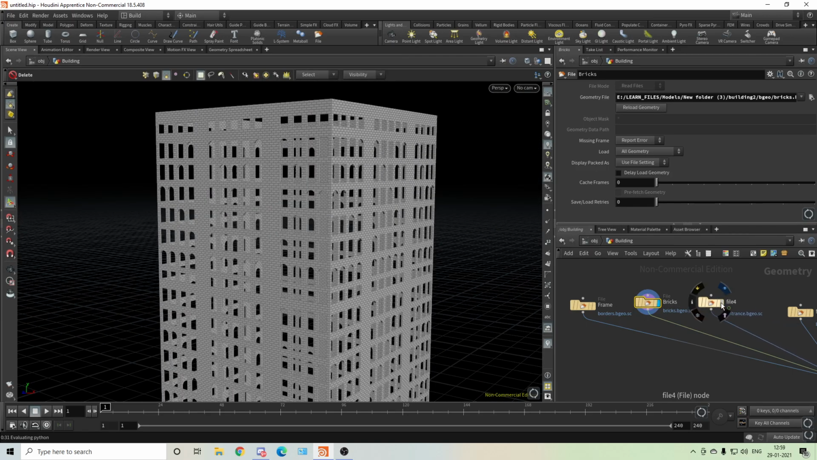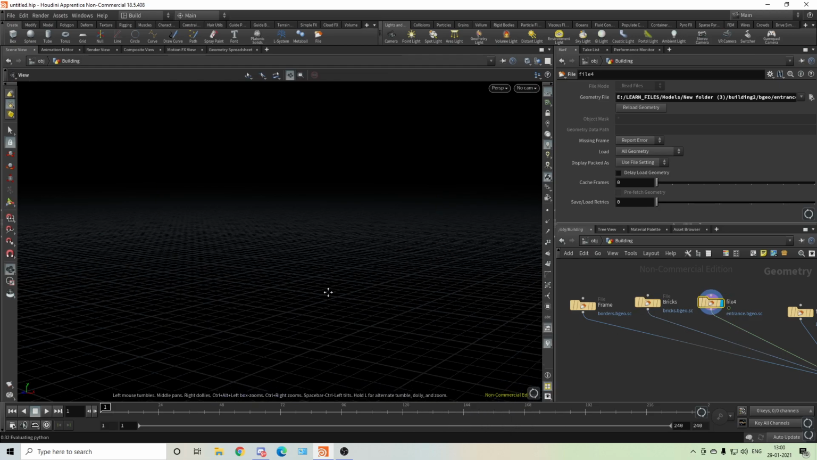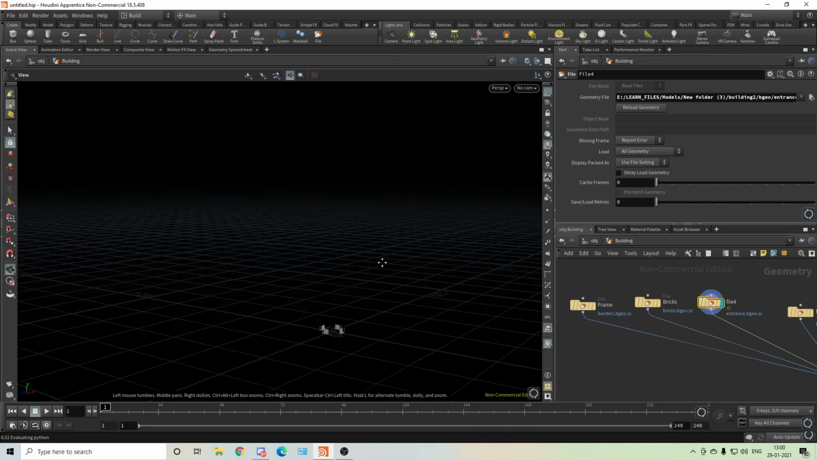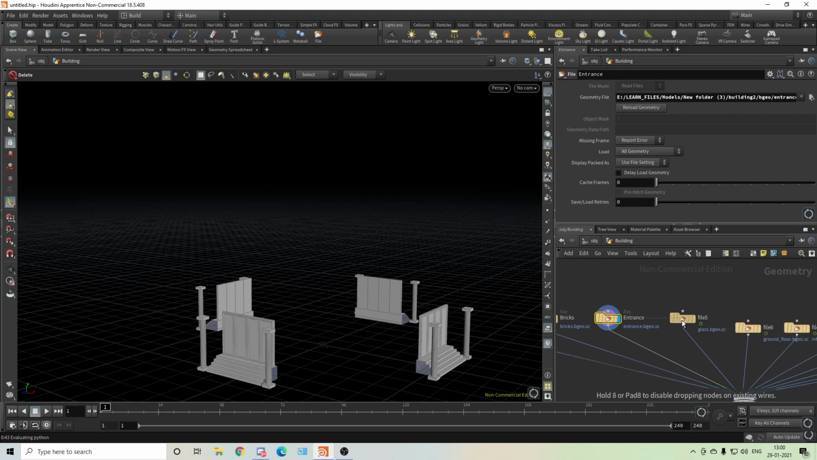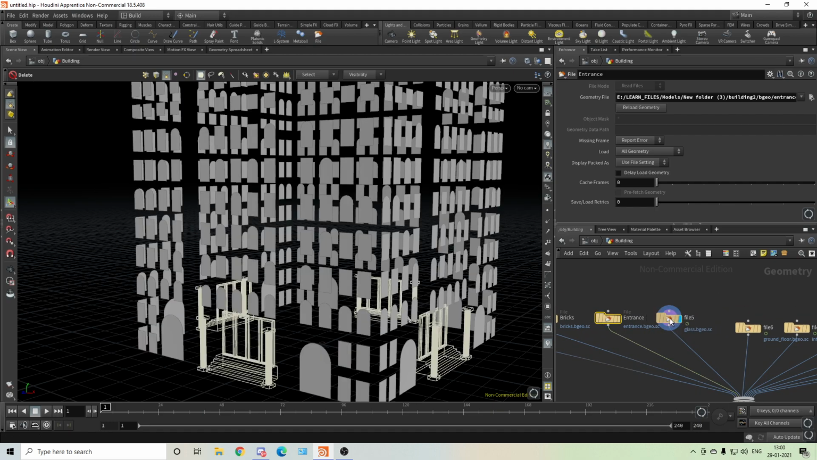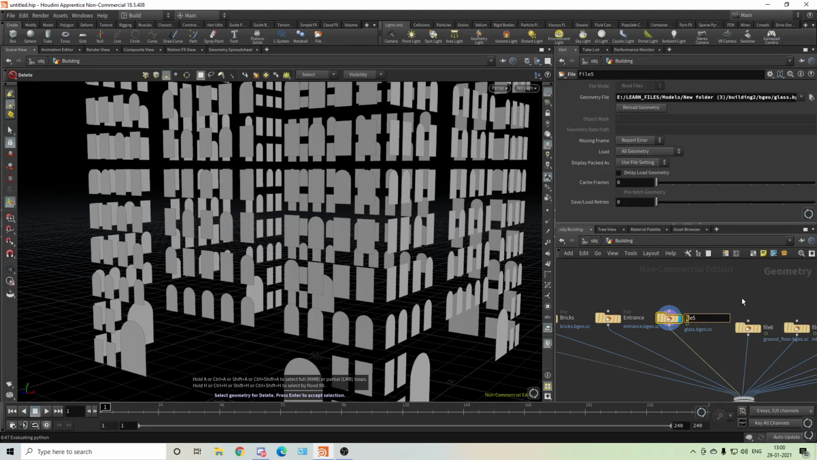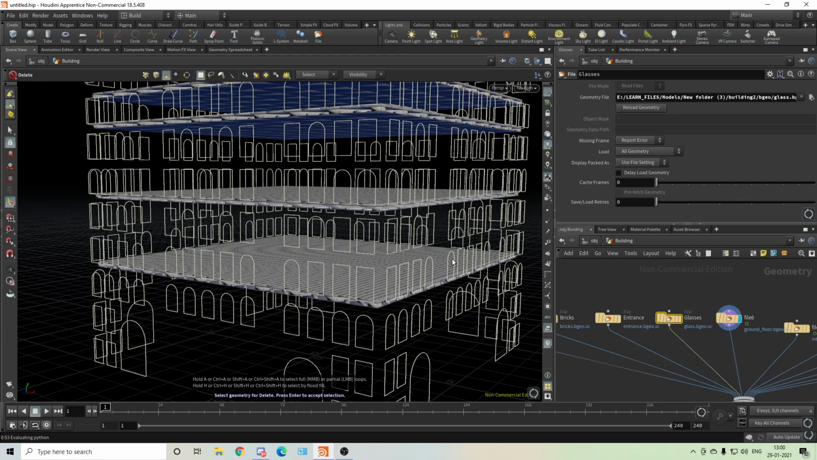Okay, then we have entrance. So this is our entrance. Just looking cool. They have given you the code also and tri also. So whatever you need you can use. So these are glasses. Okay, and this one is our ground.